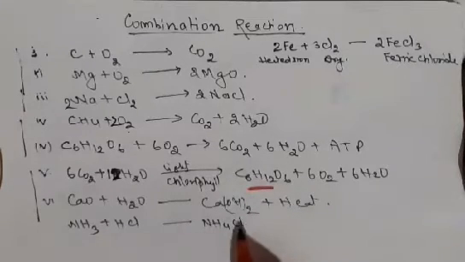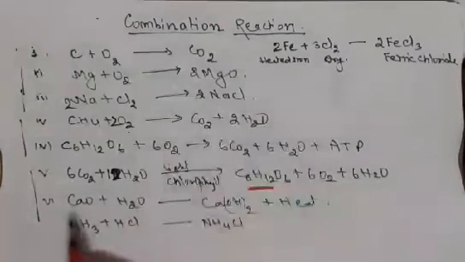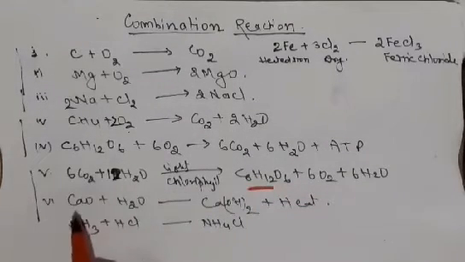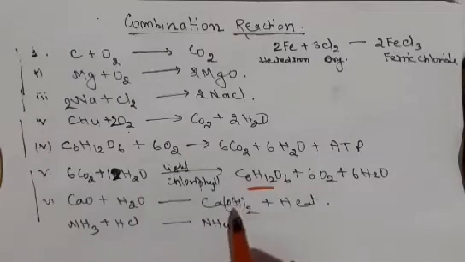Why is it exothermic? Because heat is evolved here. And what happened in this reaction? Calcium oxide, that is a compound, combined with water and formed a single compound, that is called calcium hydroxide.